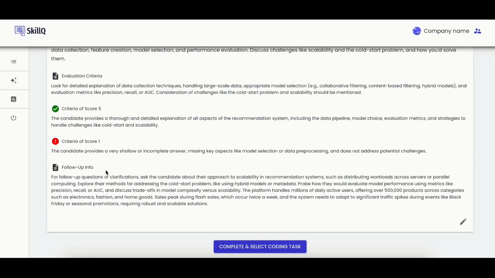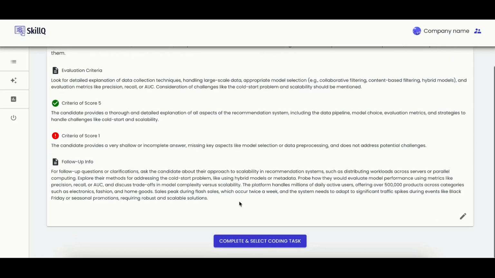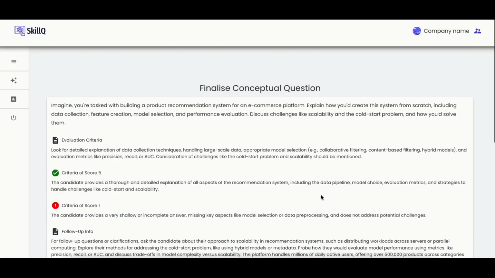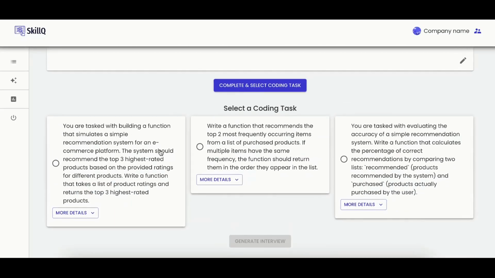And then we have follow-up information that's used to clarify something for the candidate in case there are some additional questions. So we may edit something here, but once complete, we may generate coding tasks based on that conceptual question. These coding tasks are used to evaluate coding skills for the candidate.